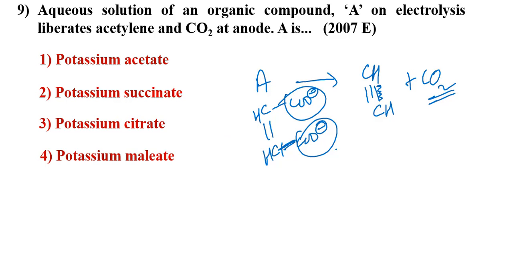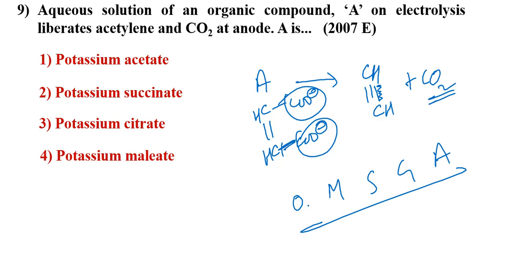So potassium, you have to know these common names. This is the succinic acid. Oh my such good apple. This is the code word: oxalic acid, malonic acid, succinic acid, glutaric acid, adipic acid.